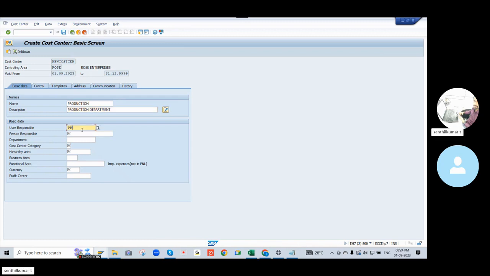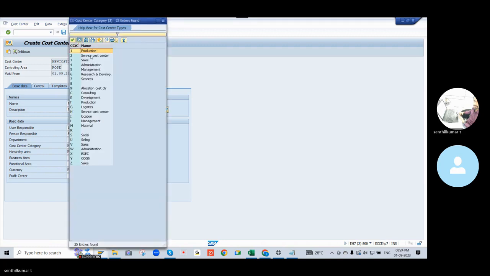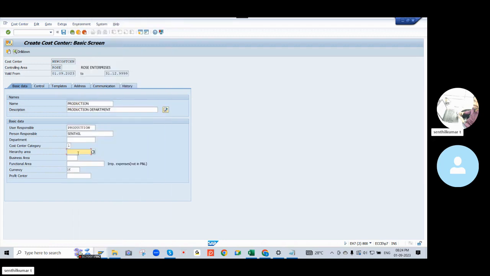So responsible: production team, or any person name also, even my name. So standard hierarchy, vendor production hierarchy. Whatever hierarchy I created just before, it automatically comes here. Enter currency INR.